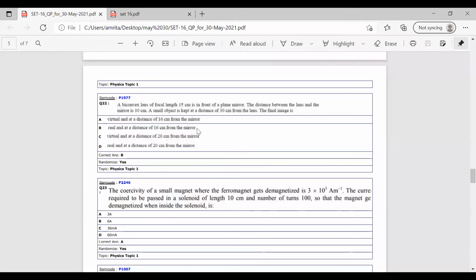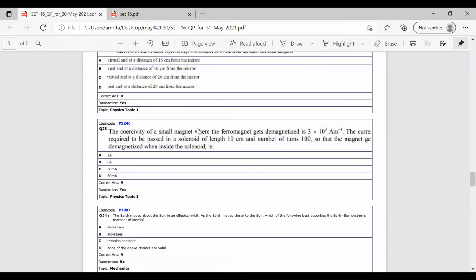So simply knowing the concept of the mirror formula and how the reflection takes place, we can answer this question. Now let's move on to the next question. All these questions are direct. We just need to substitute in a simple formula.